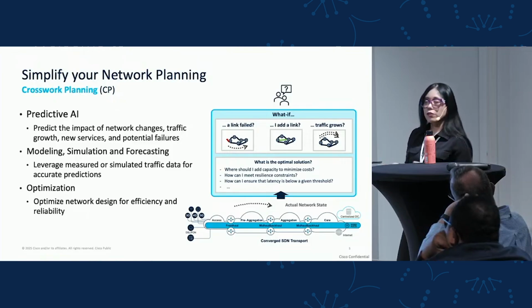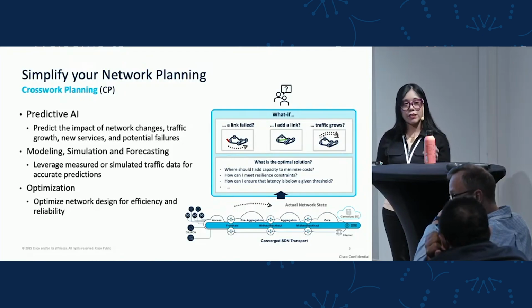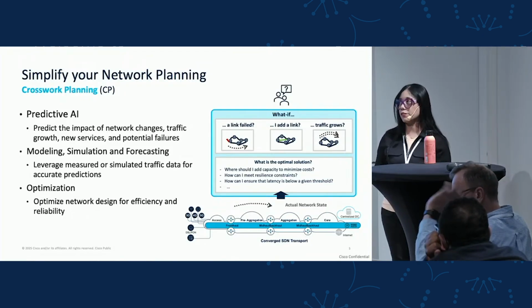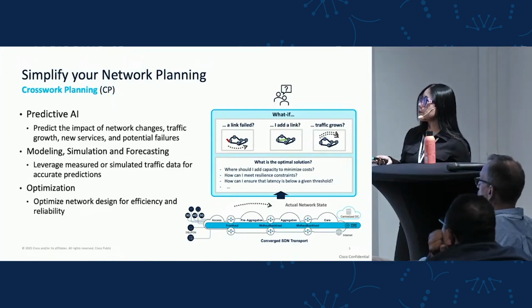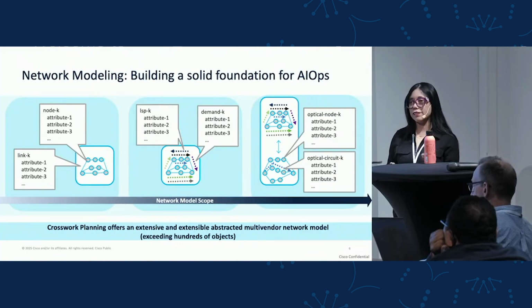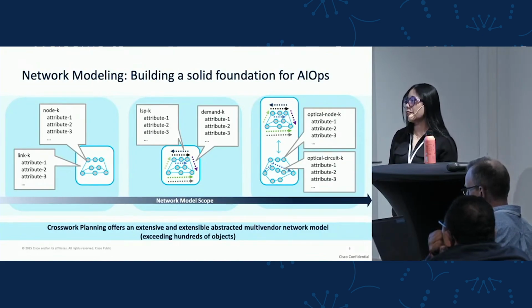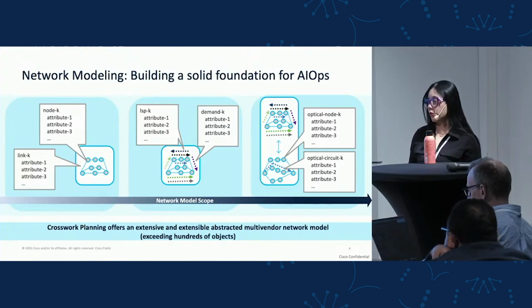But so how does Crosswork Planning work? It all starts by building the network model. The network model should be a faithful representation of your actual network. So it means that we require to have a digital twin of your network. So then network modeling is the foundation of AIOps, and it's also the foundation for what Crosswork Planning does. Crosswork Planning offers an extensive and also an extensible abstracted network model, multi-vendor network model, and the key here is to abstract as much as possible.